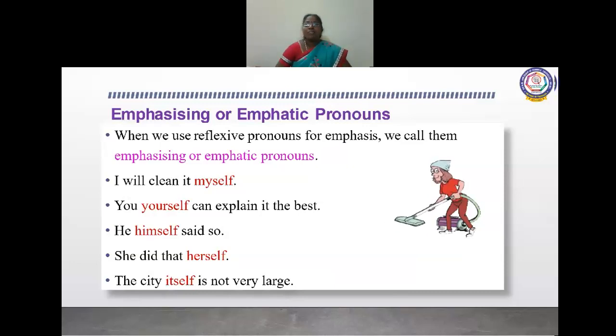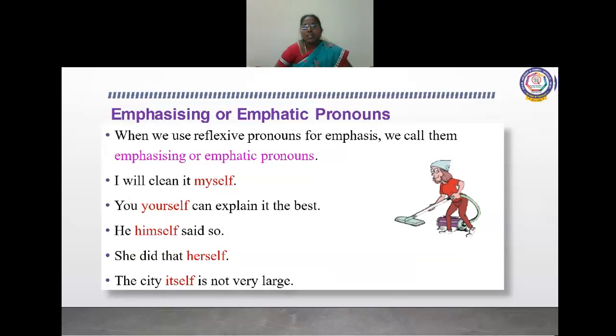For example, I will clean it myself. So who will clean? I will clean myself. You're telling that I myself will do it. You yourself can explain it. He himself will do the homework. She herself will wash the vessels. The city itself is clean. So in all these, we are giving some importance to the subject with a reflexive pronoun, so we call this an emphatic pronoun.